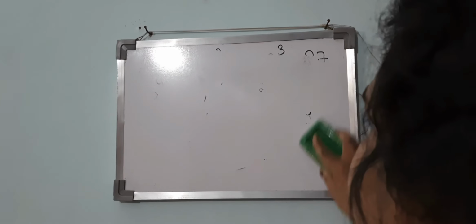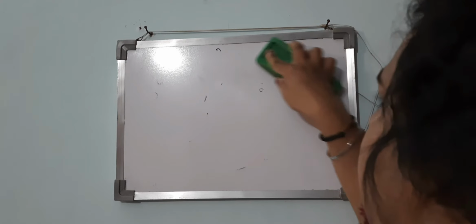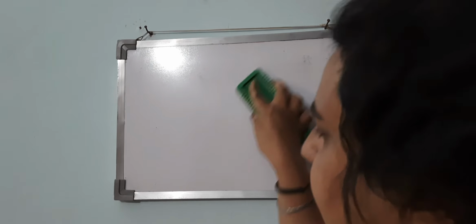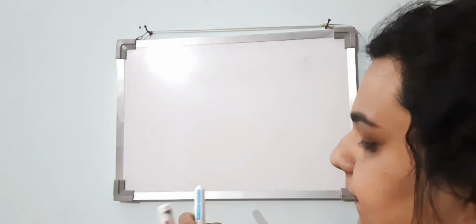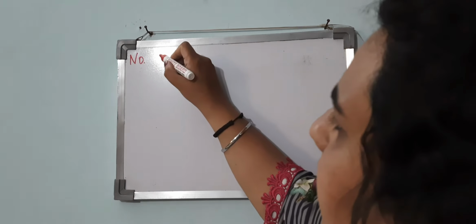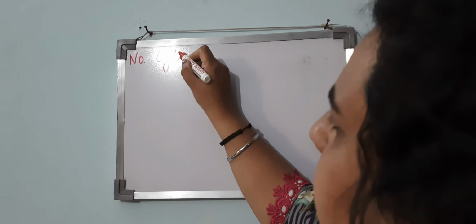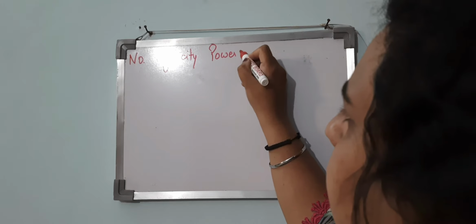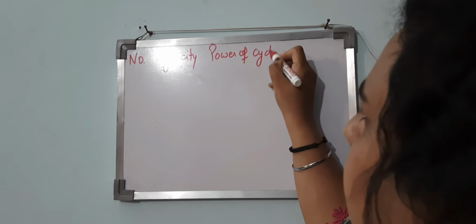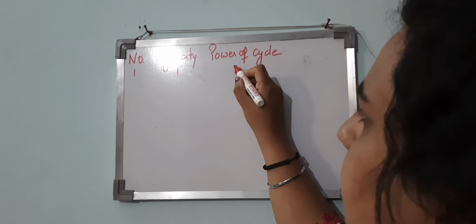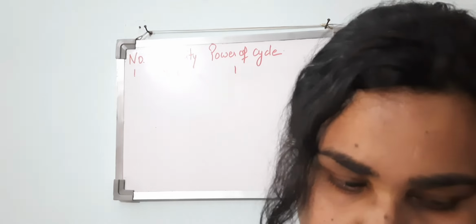Now I am making a table which has the cyclicity of every number and the power cycle. So: number, cyclicity, and then power of cycle. Here the number is 1, its cyclicity is 1 and power of cycle is 1.